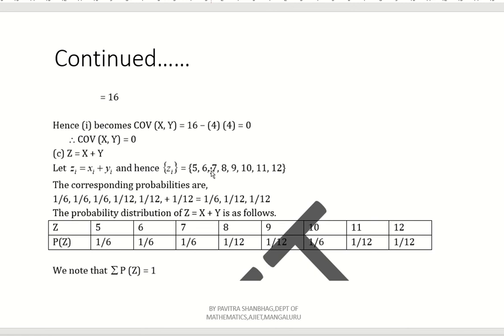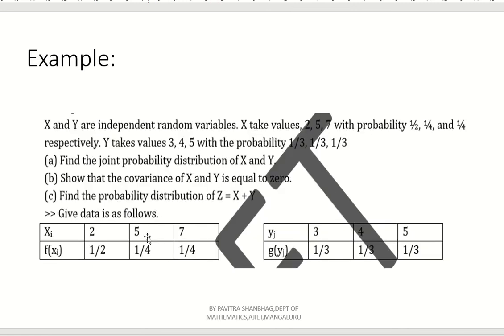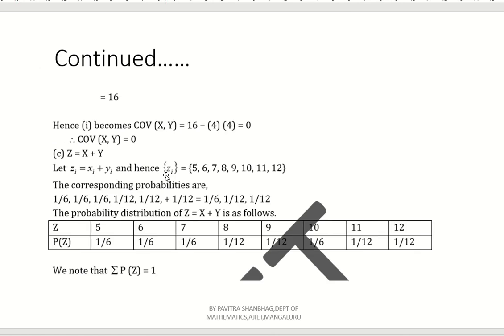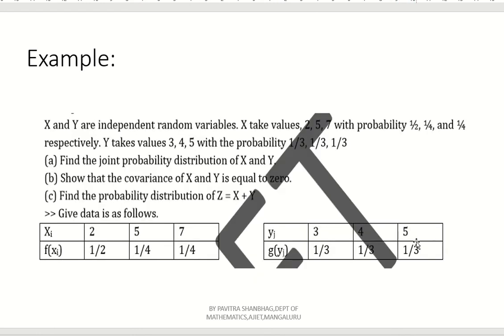Next, for 8, what will we get? Check here from the given table. 8 means nothing but 5 plus 3. Now 1 by 4 plus 1 by 3. Take the LCM. The denominator here, 12, is the LCM, 3 plus 4. So what will you get at the end? 7 by 12... here 1 by 12. Next again 1 by 12. Again for 10, sum 10 means here you will get 1 by 6. Next, 11 you will get 1 by 12. For 12 again 1 by 12. You can check it for 12, 1 by 12. See here, 1 by 4 plus 1 by 3, right? So you will get that.